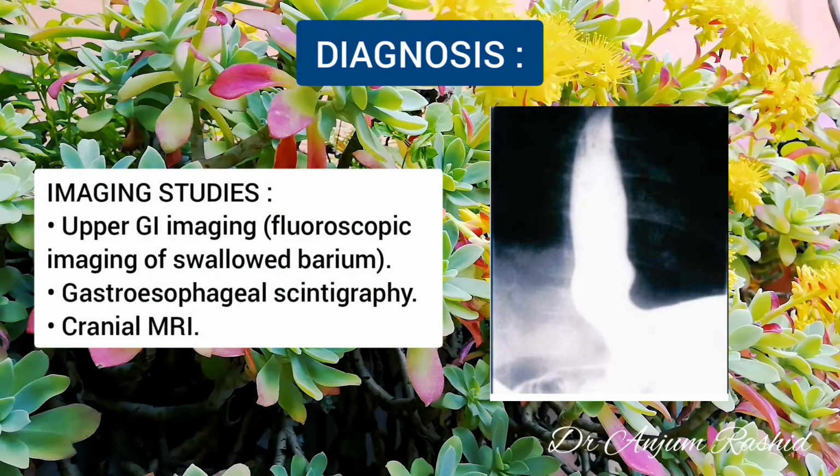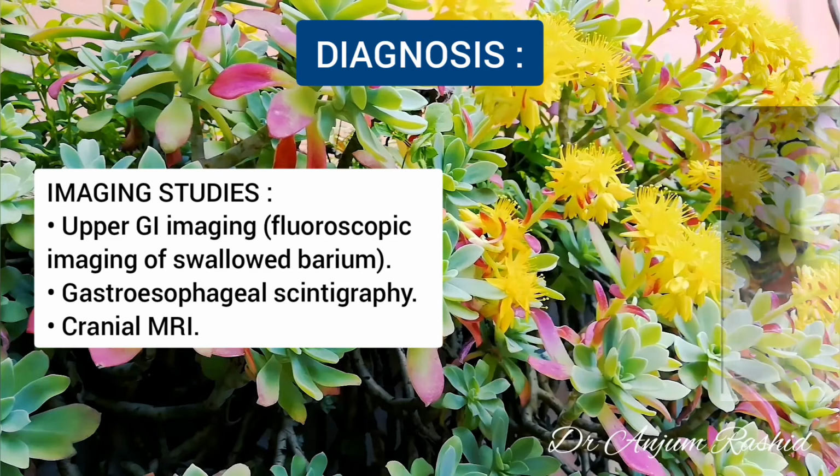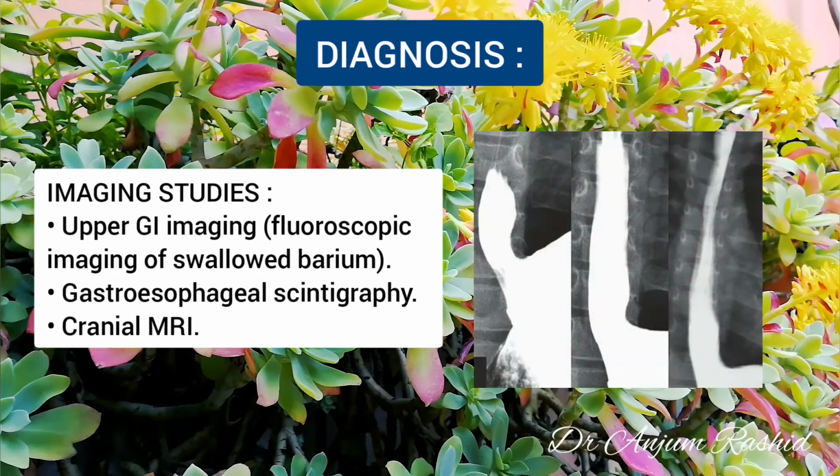Now, the imaging studies. Upper GI imaging, for example, fluoroscopic imaging with solid barium, may be useful to screen out other anatomic abnormalities, such as hiatal hernia, if that is a clinical concern, for example, in an older child. Upper GI imaging is not recommended as a means of diagnosing gastroesophageal reflux or gastroesophageal reflux disease. The study is neither sufficiently sensitive nor specific.